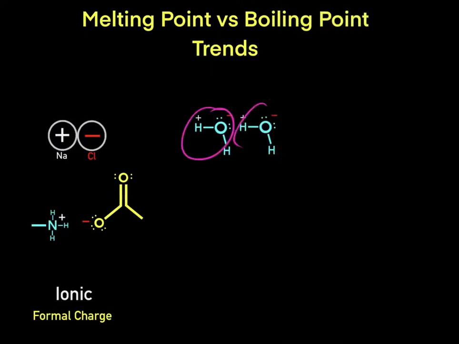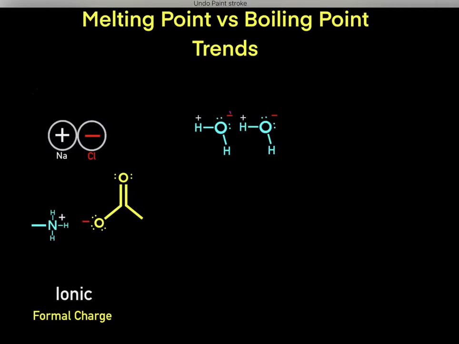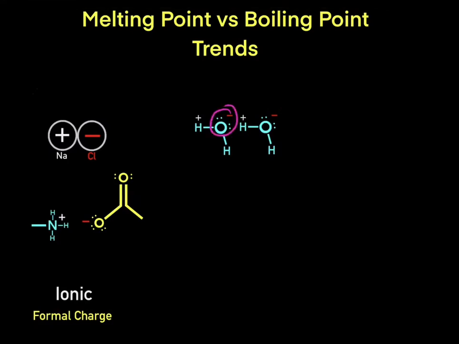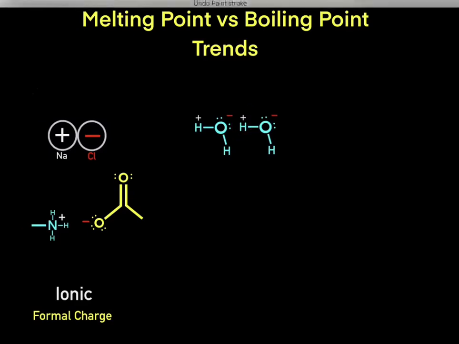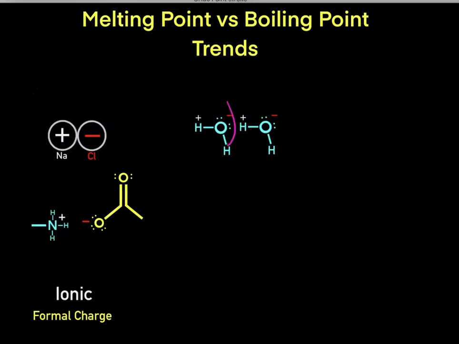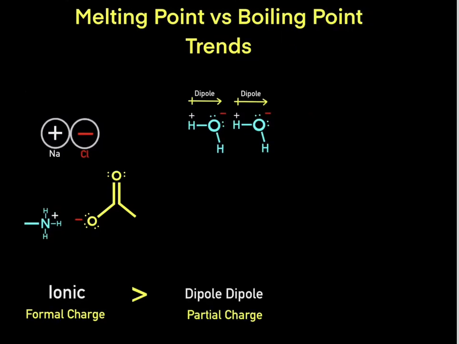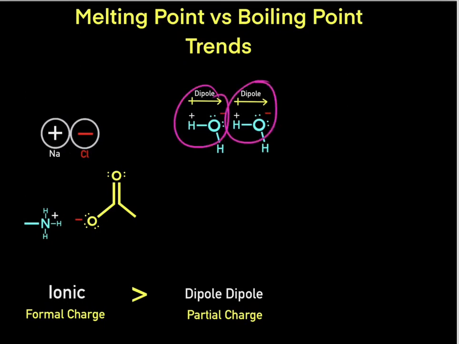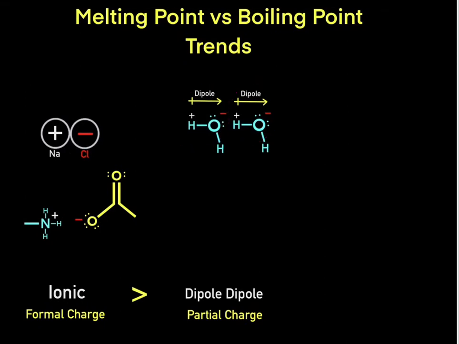So now what happens if we have two water molecules near each other? Well, we know the oxygen in water has a partial negative charge, and the hydrogen in water has a partial positive charge. So that's going to form a Coulombic interaction. So this will form what chemists refer to as dipole-dipole interactions. Here's one dipole, and here's another dipole. So again, because this oxygen has a partial negative charge and this hydrogen has a partial positive charge, we're going to form Coulombic interactions.